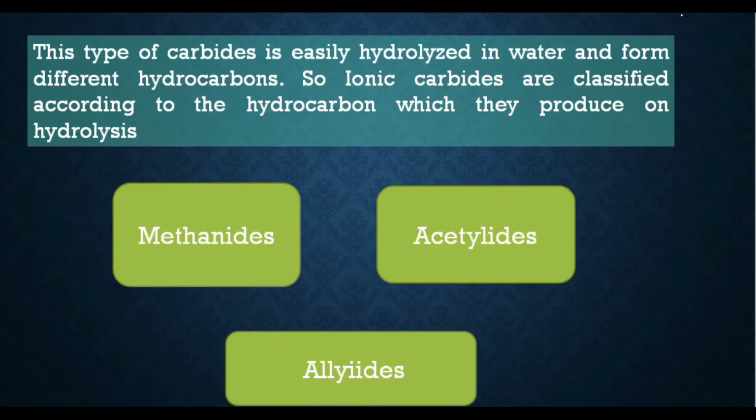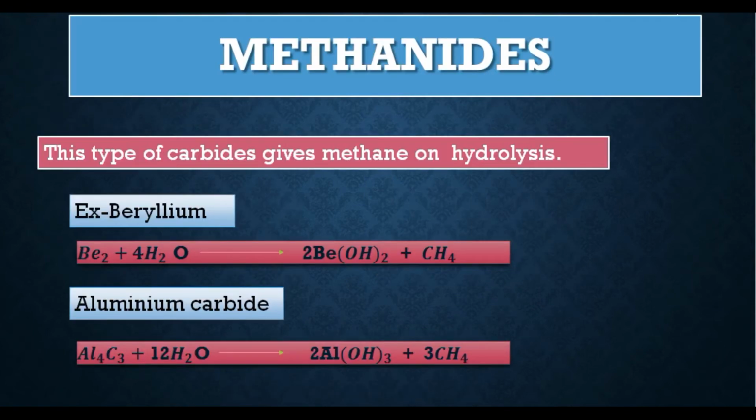So these carbides are further classified like this. This type of carbide is easily hydrolyzed in water. Hydrolyzed means some reaction is being done in the presence of water and from different hydrocarbons. So ionic carbides are classified according to the hydrocarbon which they produce on hydrolysis into methanides, acetylides and allylides. Firstly, let's discuss methanides. This type of carbide gives methane on hydrolysis.